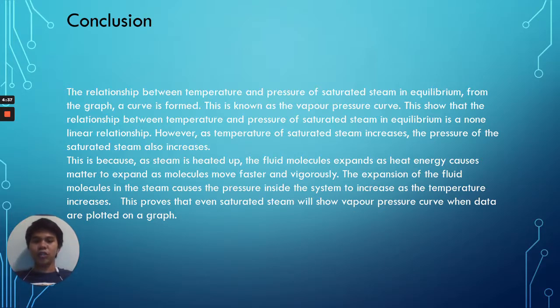However, as the temperature of saturated steam increases, the pressure of saturated steam also increases. This is because as steam is heated up, the fluid molecules expand, as heat energy causes matter to expand as molecules move faster and more vigorously. The expansion of the fluid molecules in the steam causes the pressure inside the steam to increase as the temperature increases. This proves that even saturated steam will show a vapor pressure curve when data are plotted on a graph.